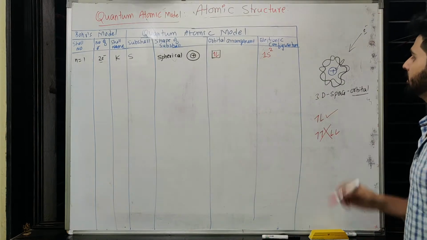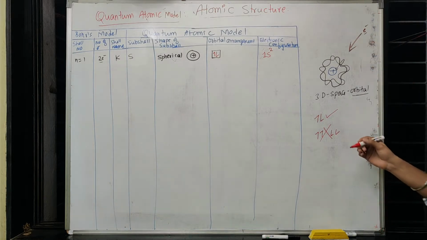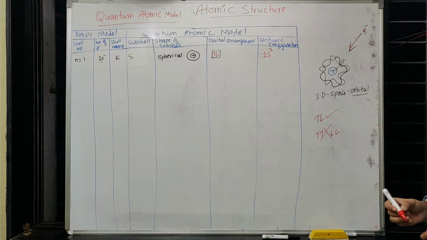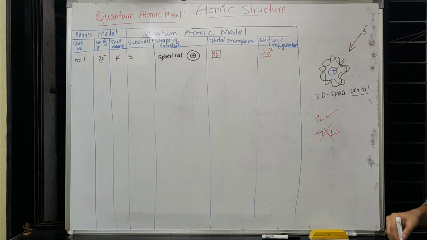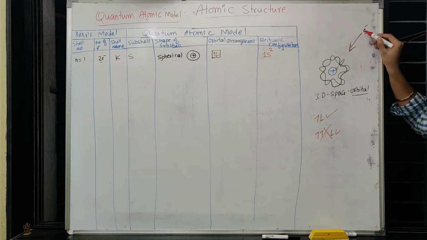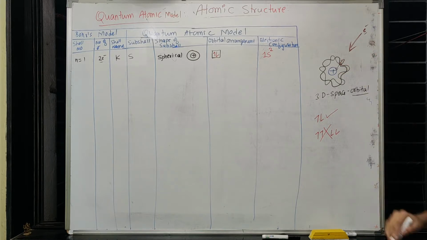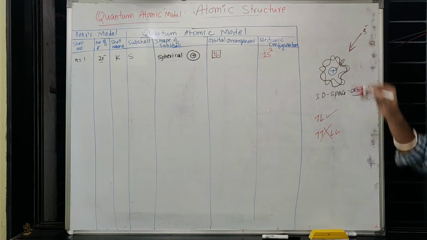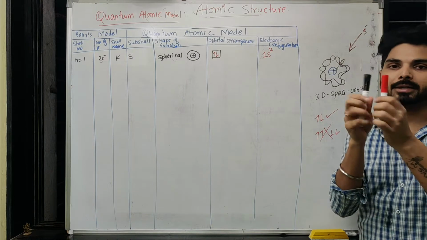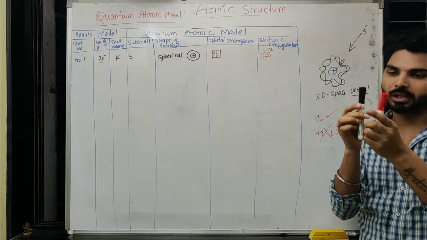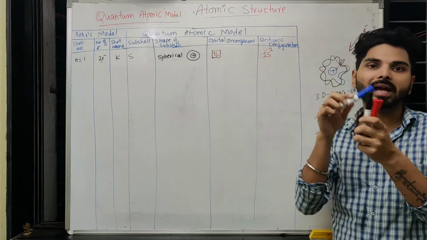Here 1 stands for the shell. Now let us say a third electron is trying to enter the atom. Since we are talking about construction of the atom, the third electron also wants to be very near the nucleus. Now if this electron goes to the same 3-dimensional space where 2 electrons are already present, what happens? Already 2 electrons are revolving with opposite spin, opposite rotation. If a third electron enters, then it has to have a rotation opposite to that of these two.